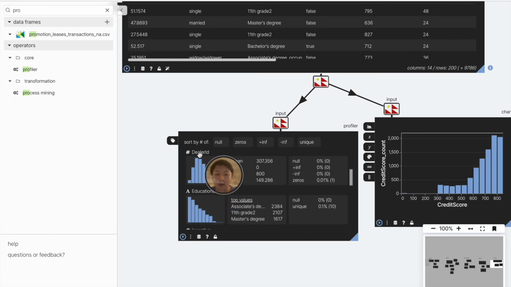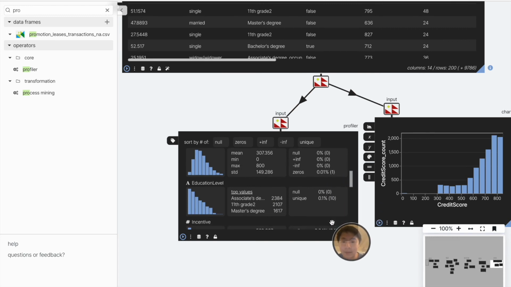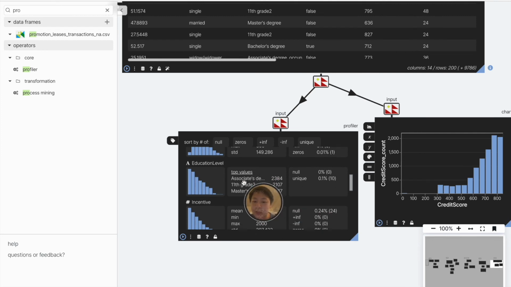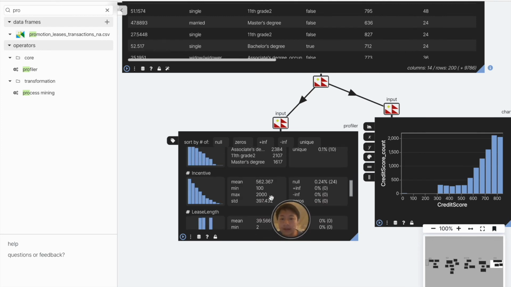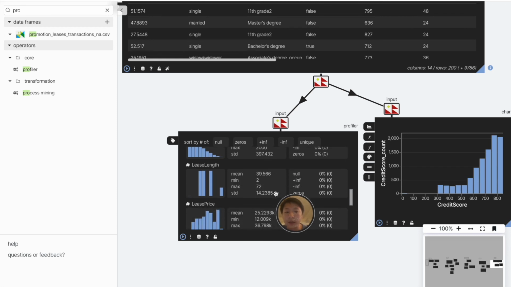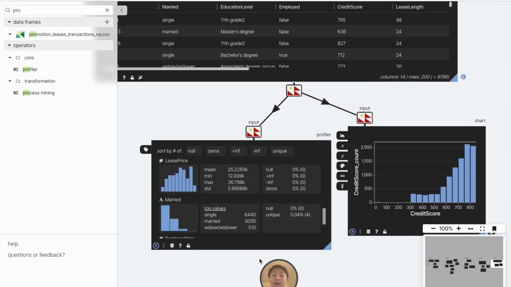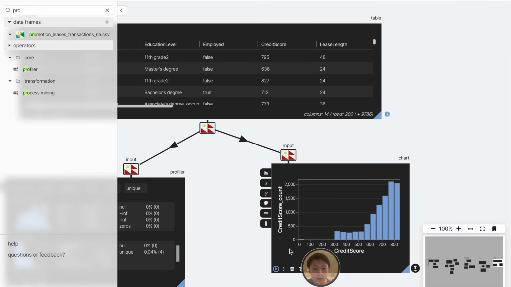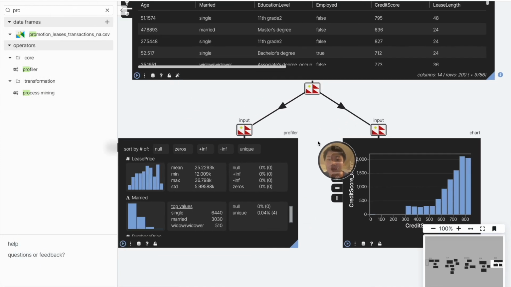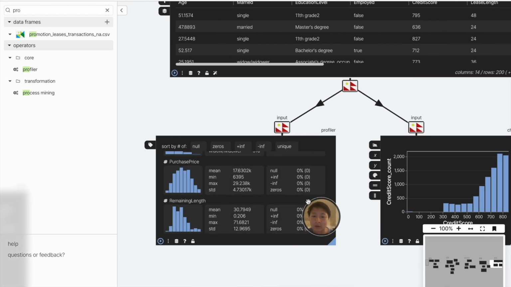We see that within dealer ID, maybe there is one row that didn't have a dealer labeled. That's probably acceptable. We see that the top values for education level make sense. We see that incentive falls between 100 and 2,000, which again makes some sense to us. And we can go down the line and say whether these various variables are distributed according to our expectation. The most important thing is looking at the data. The more time you spend looking at the data, the more likely it is you'll detect some of these outliers like zeros, or you'll detect some nulls and zeros that don't belong either.